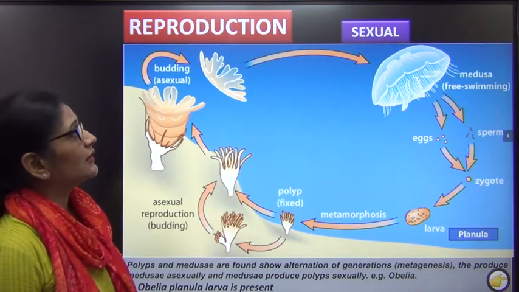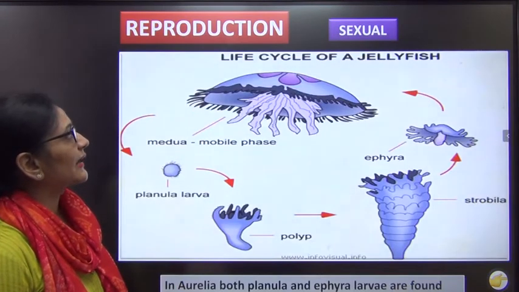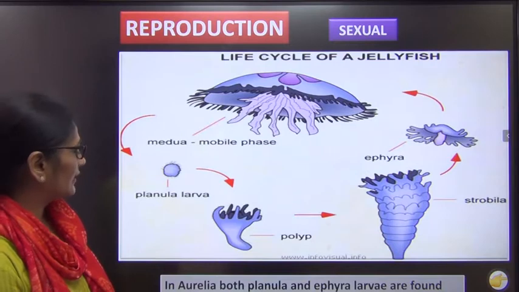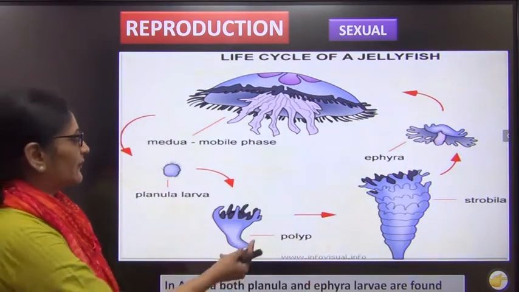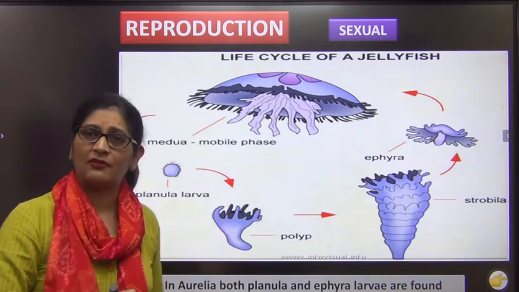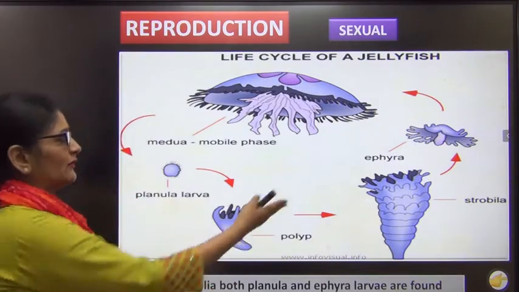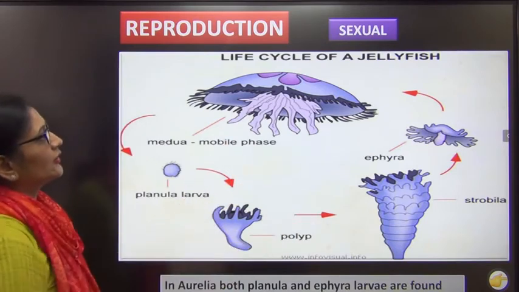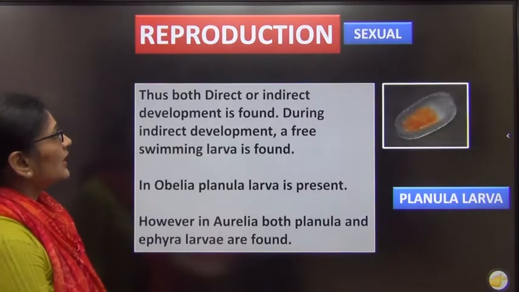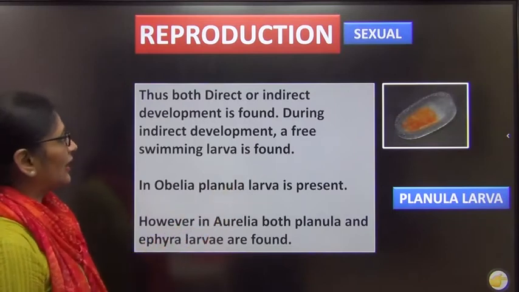Once we have done the coelenterates, now it is time. This is just showing the two types of larva, planula and ephyra. In some of them, they have two types of larva. They have many larval forms. Planula is one of them. I am showing it in a jellyfish. Jellyfish shows two types of larva. Now I am just showing this planula larva.